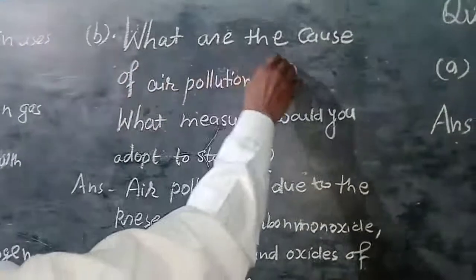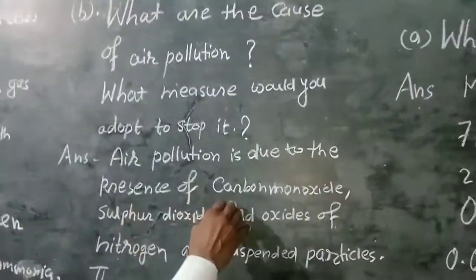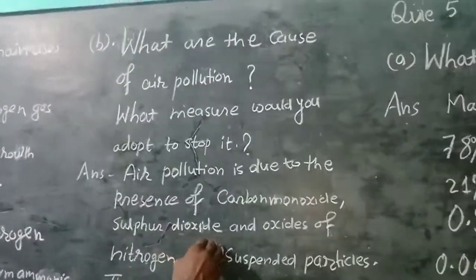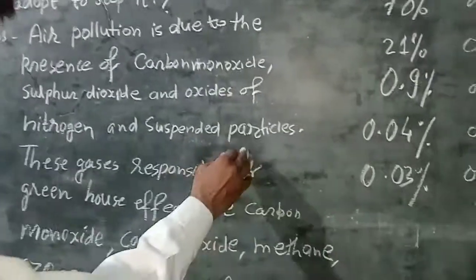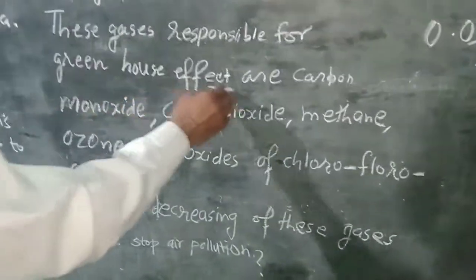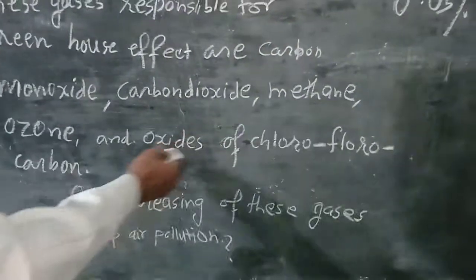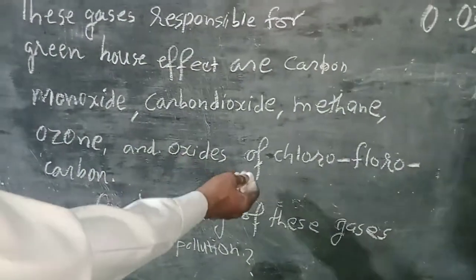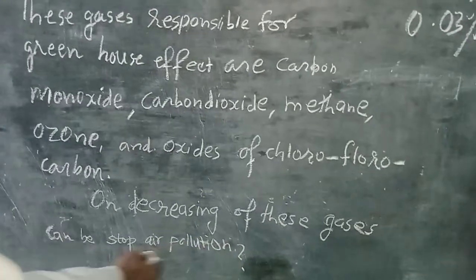What are the causes of air pollution, and what measures would you adopt to stop it? Air pollution is due to the presence of carbon monoxide, sulfur dioxide, oxides of nitrogen and suspended particles. The gases responsible for the greenhouse effect are carbon monoxide, carbon dioxide, methane, ozone and chlorofluorocarbons. Decreasing these gases will help stop air pollution.